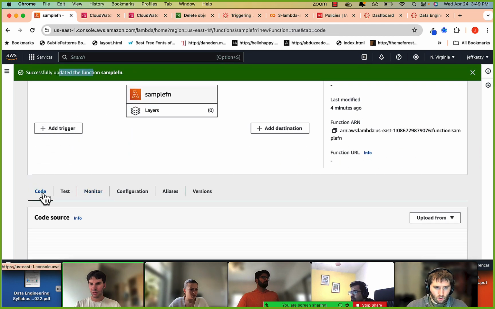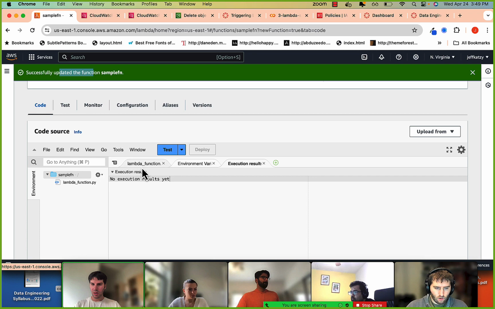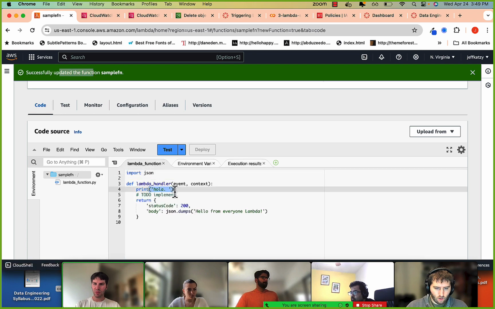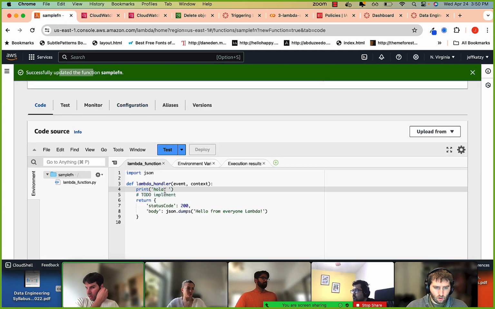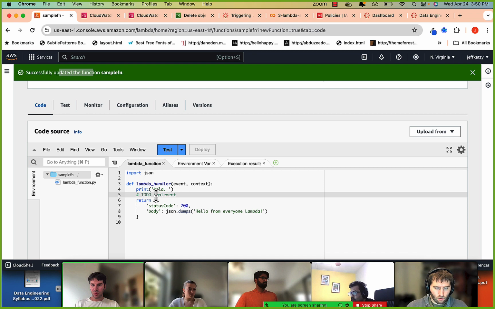Let me see my code. Go back to code. Click on the Lambda function. I did print hola, so that's this right here. You don't see the return value in the logs, just like you don't see the return value in your Flask code when someone makes a request. You just see separate logs. If you want to, you can always just print it out or log it. But that's what I'm kind of doing here.